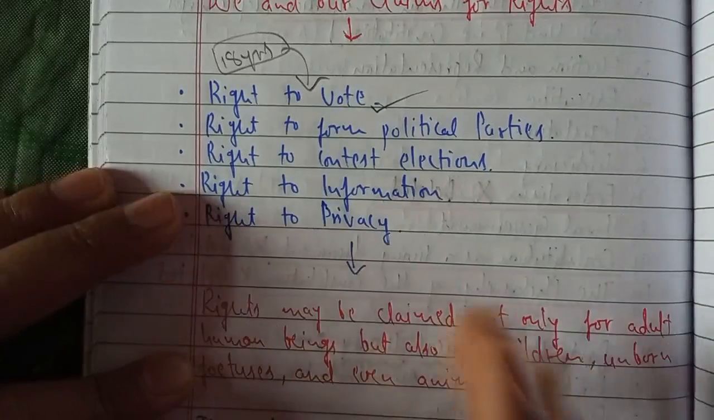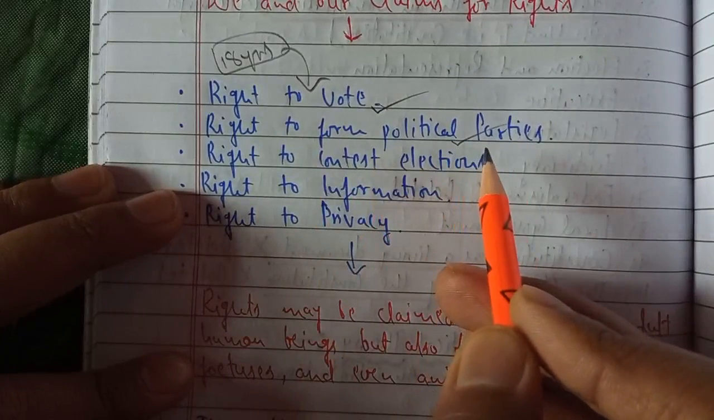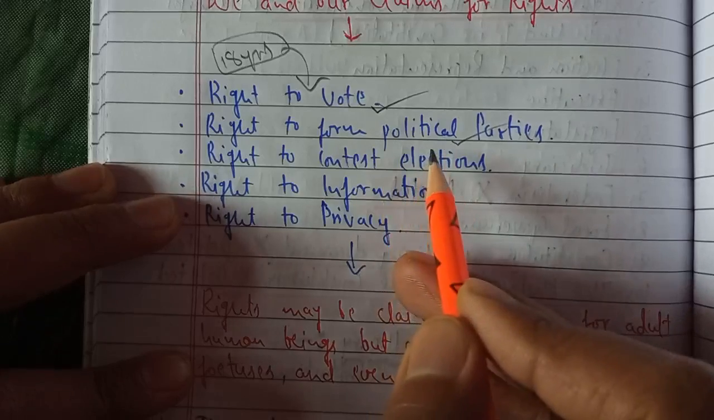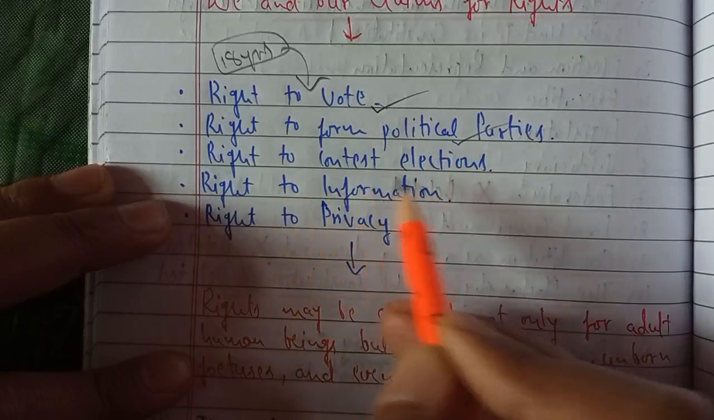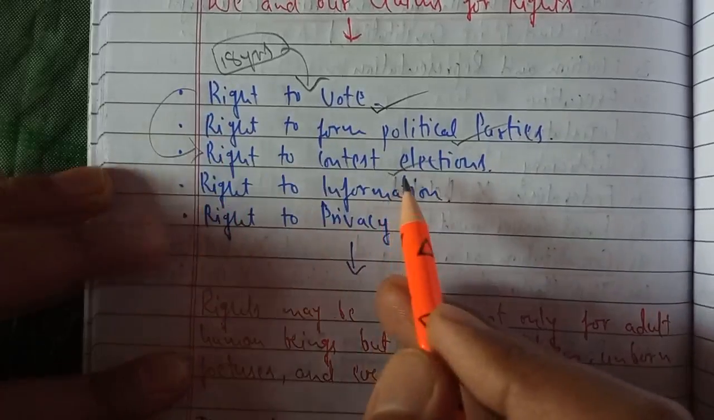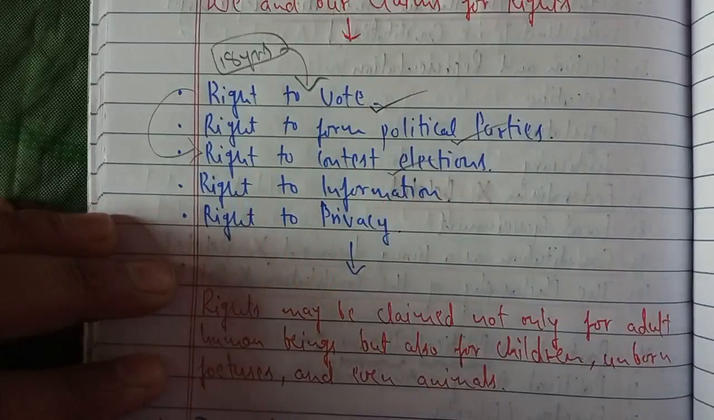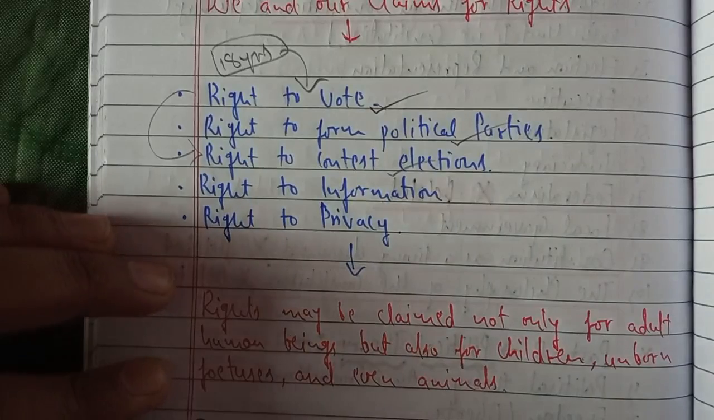Okay. Next is the right to form political parties. If you want to form any political party, any social group, you can form it. Okay. Right to contest elections. Okay, you have the right to vote, but if you want, you can also contest elections. Right to information, right to privacy. So these are just a few examples of the rights which every citizen can claim.